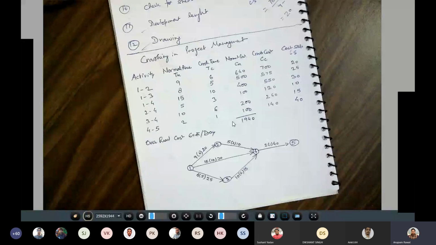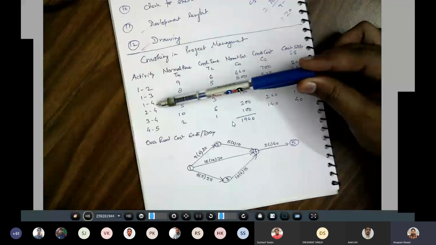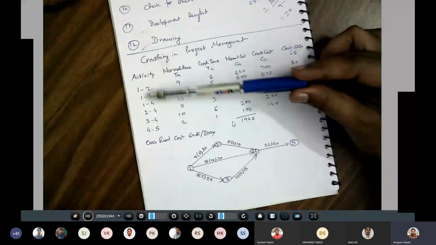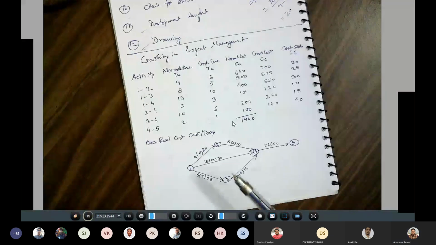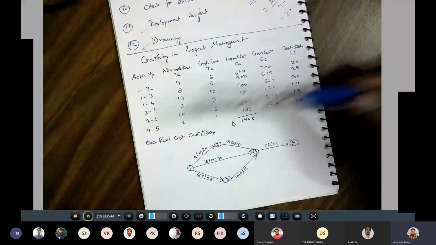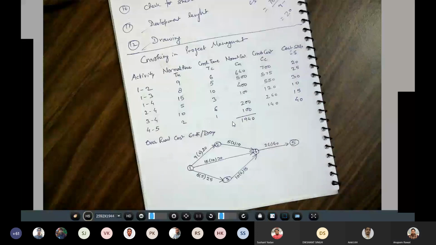So in the network diagram you've seen that the 2, 3 and 4 nodes are connected with node 1. So 1 goes to 2, 1 goes to 4, 1 goes to 3, and after that 2 is connected to 4, 3 is connected to 4, and the last, 4, is connected to 5.